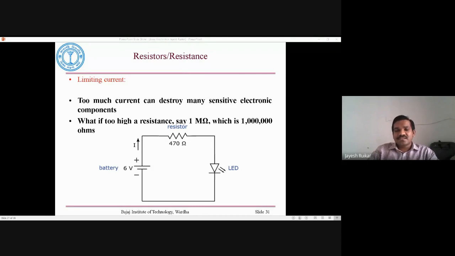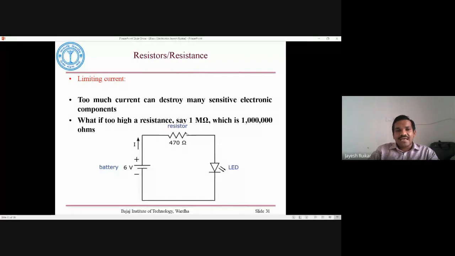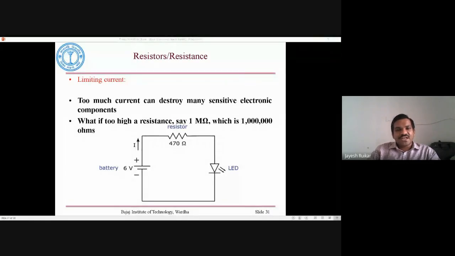In your syllabus, when we discuss transistors or ICs, we can discuss this further. So how do we avoid the damage to these electronic components? We can avoid it by simply adding an electronic component, that is, a resistor. By putting a resistor at the input to this part, it can limit the current.